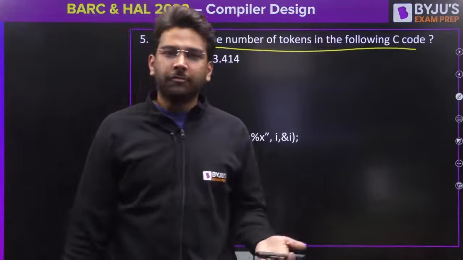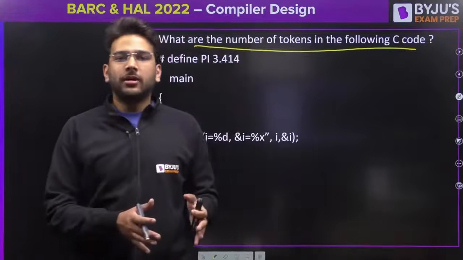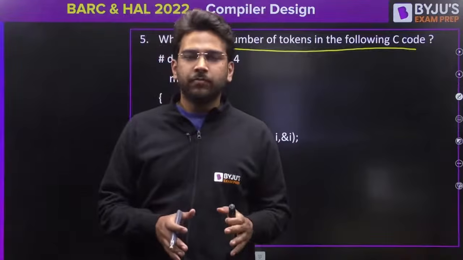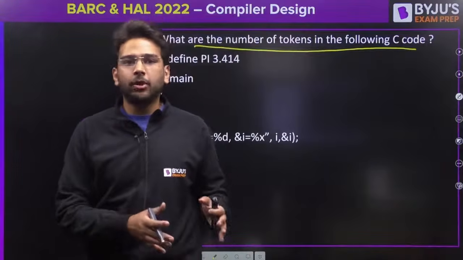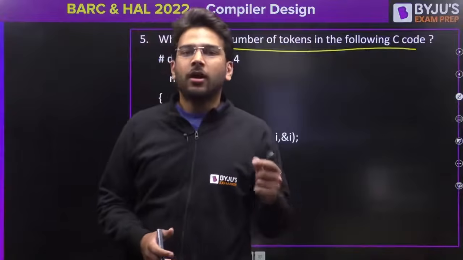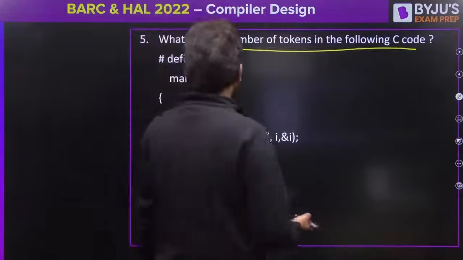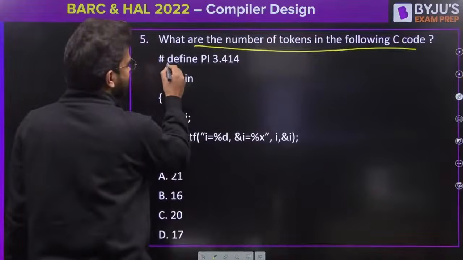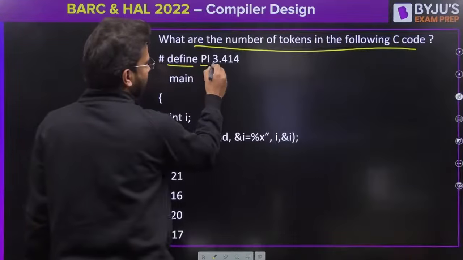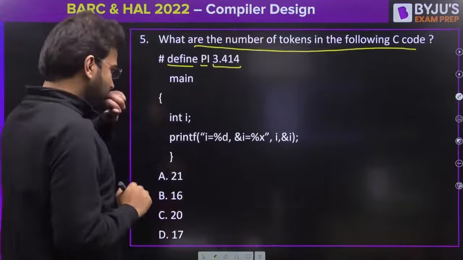And what is the functionality of the preprocessor? The preprocessor includes all the header files, right? File inclusion will be done by the preprocessor. The second task is macro expansion. Suppose here in this case you can see define is there, pi is there, and 3.414 is there.